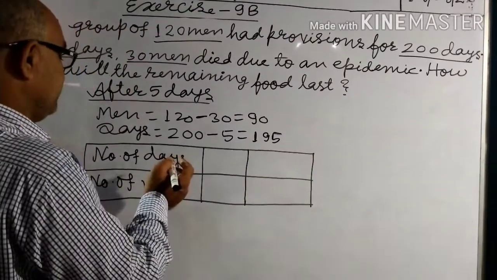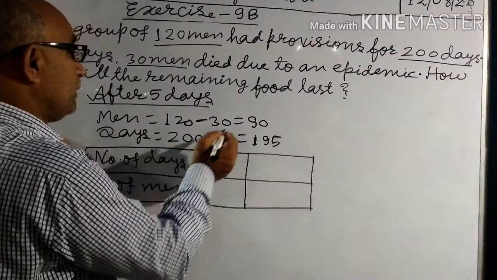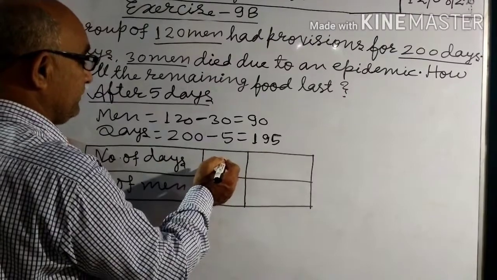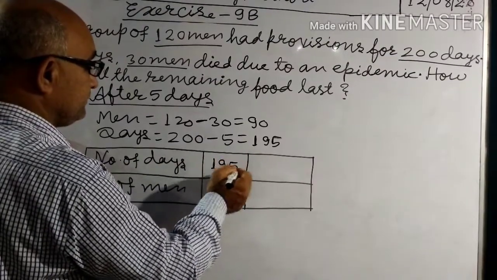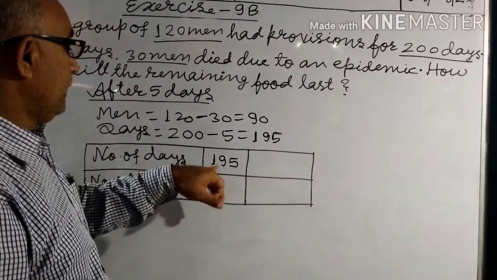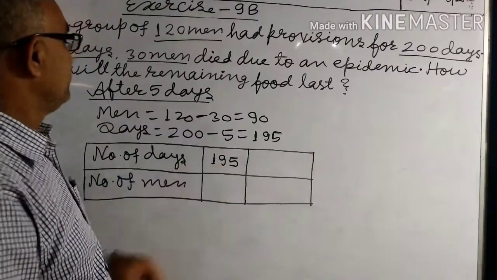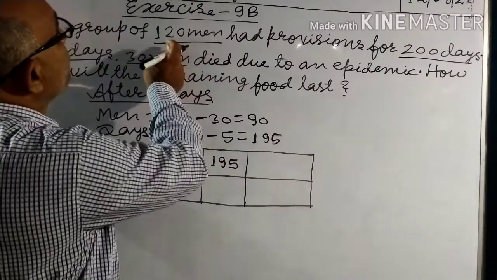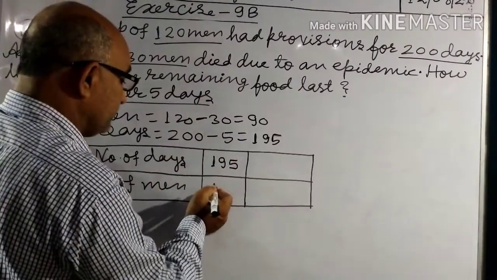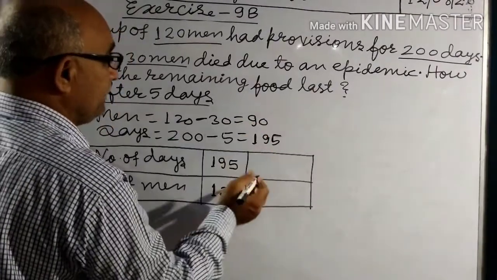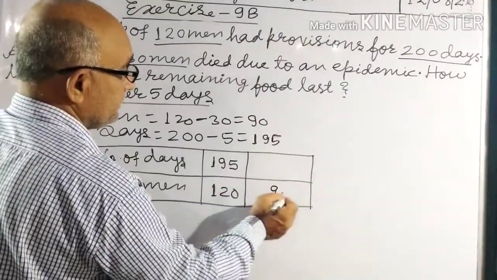So number of days 195, food for 120 men. Now number of men is 90.